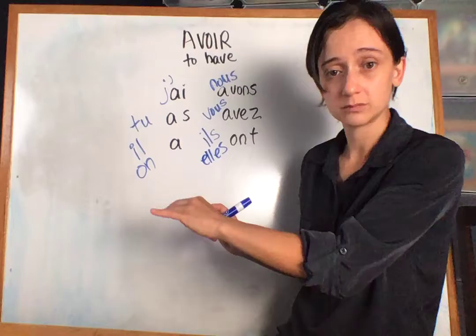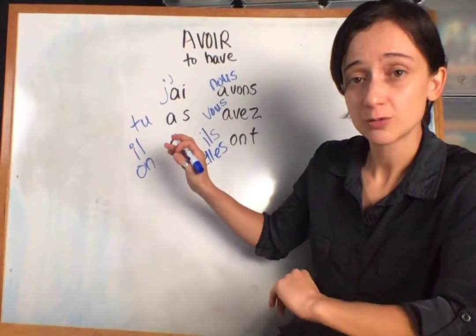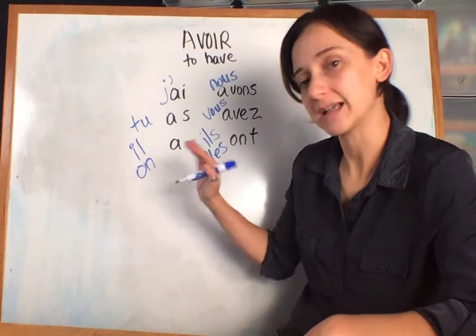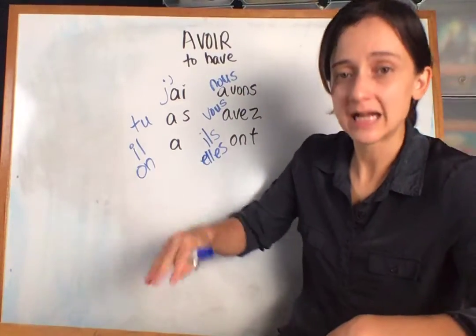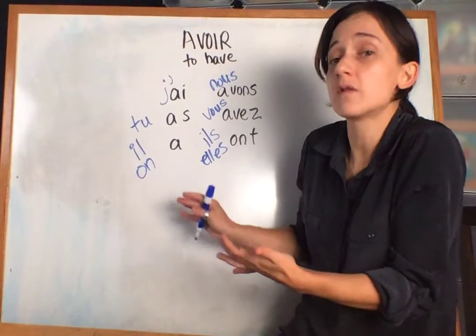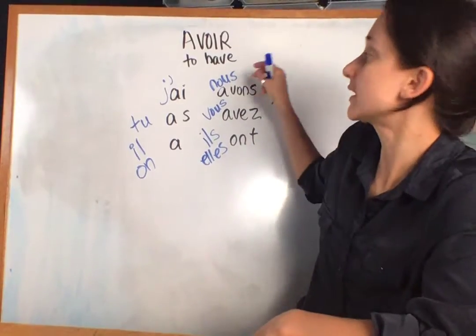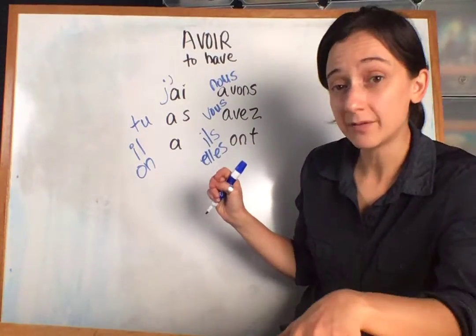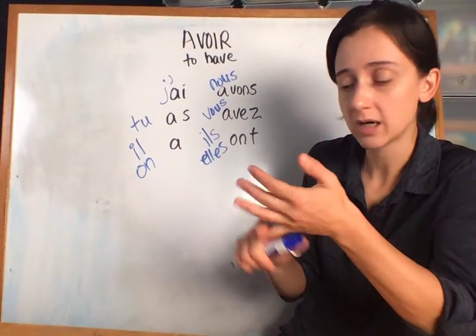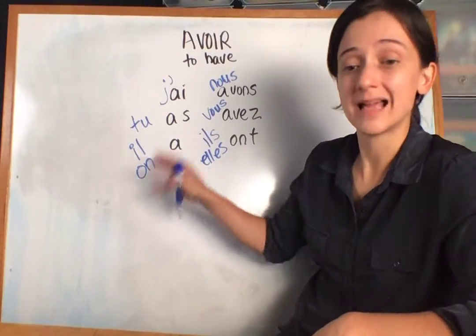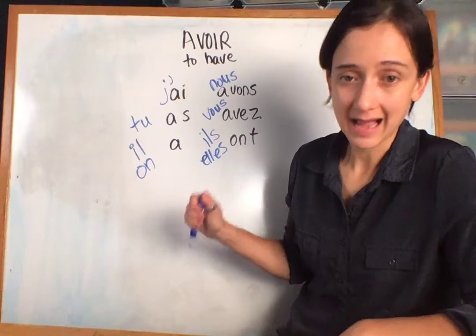Elles ont. So we have j'ai, I have. Tu as, you have. Il a, he has or it has. Elle a, she has or it has. On a, one has or even we have. Nous avons, we have. Vous avez, you have, either plural or formal. And ils ont, they have. Elles ont, they have.